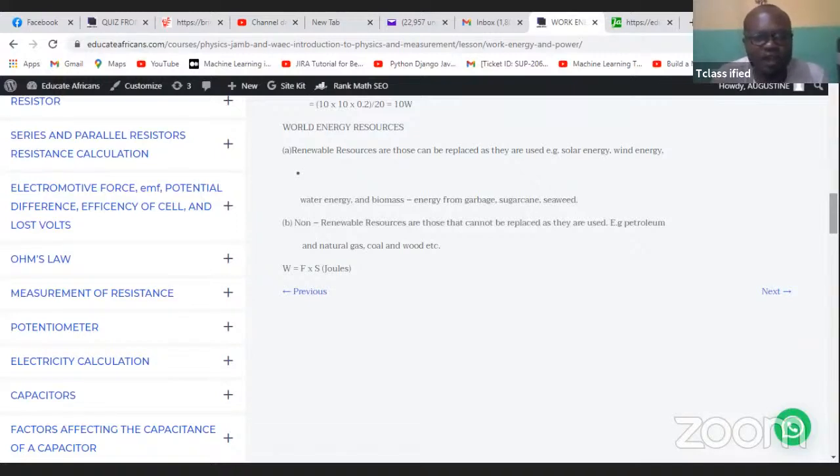Whereas non-renewable energy are those energy that cannot be replaced. Example is petroleum. That's what we are using in Nigeria, natural gas, coal, and wood. So we don't want to be using non-renewable energy. We want to be using renewable energy. That's where technology is moving towards. So the formula for work is also F times s, in joules, okay? So yeah, I think this is okay.